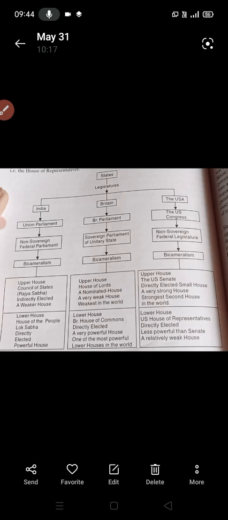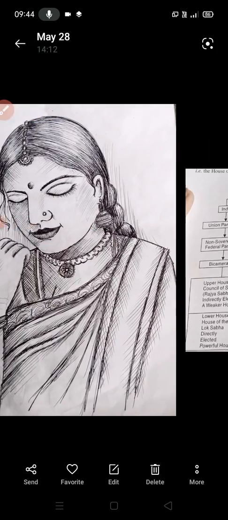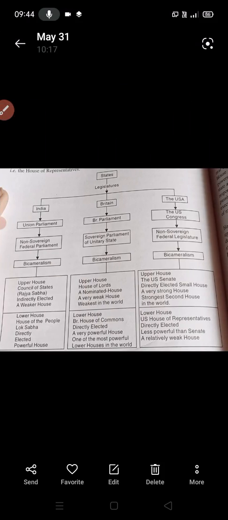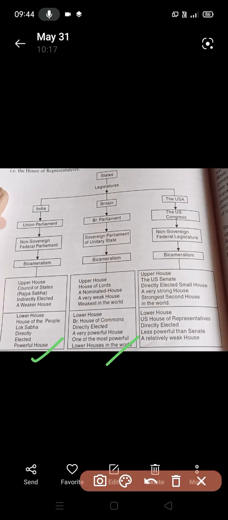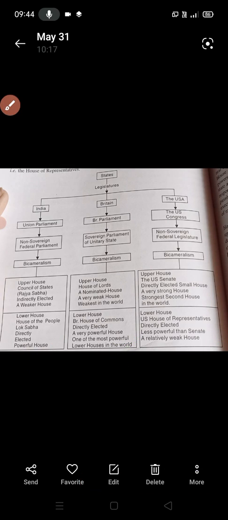We can also compare American and Indian speakers, but it is not required. Still, I will do it. Now that you know the differences here, it's sufficient for you. I don't think more is required, but I will try to explain some.